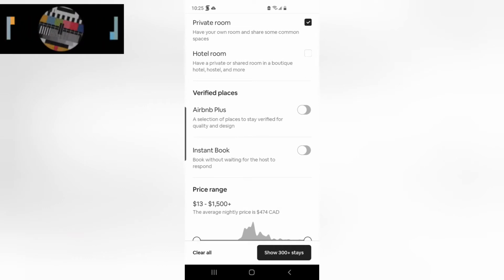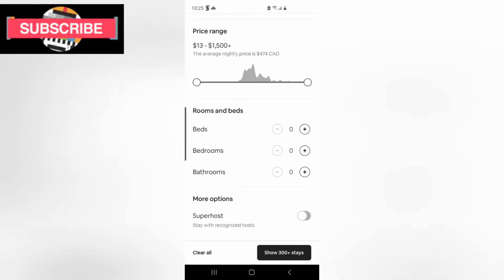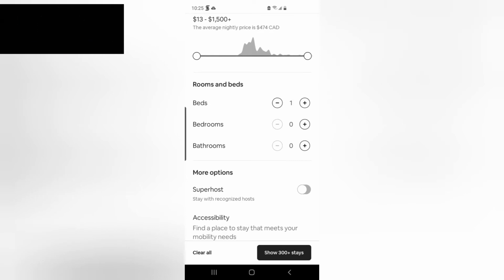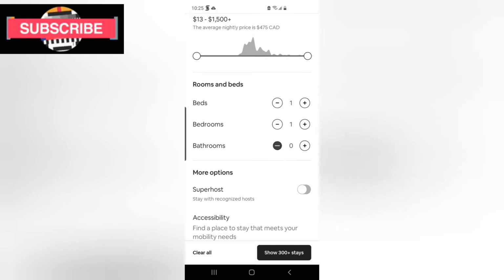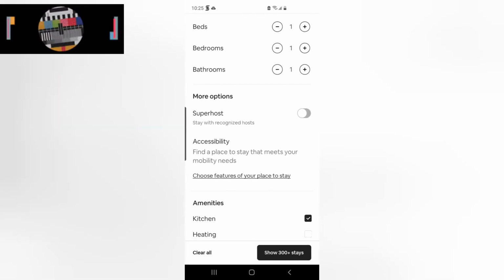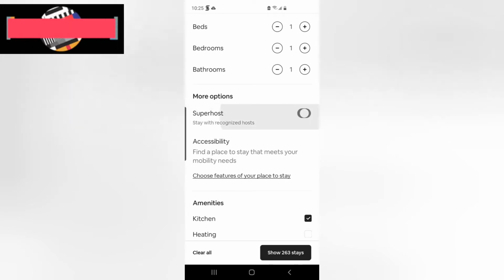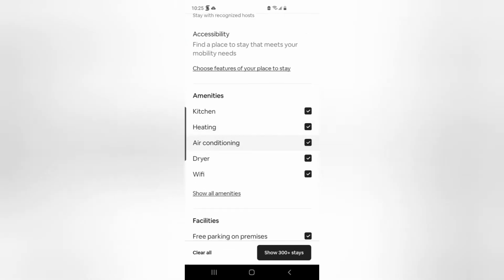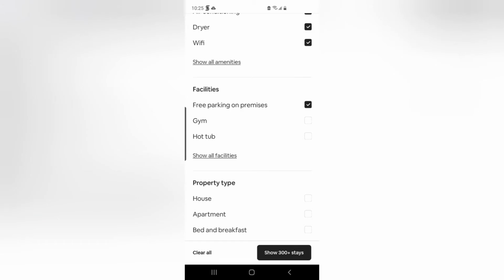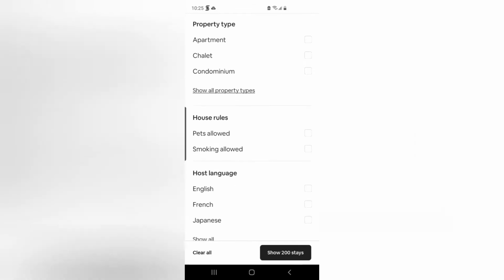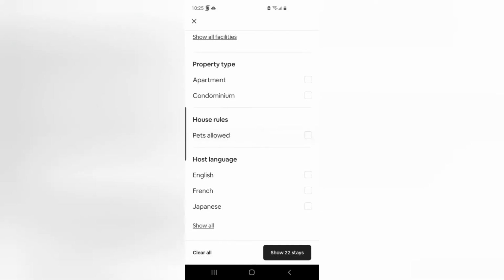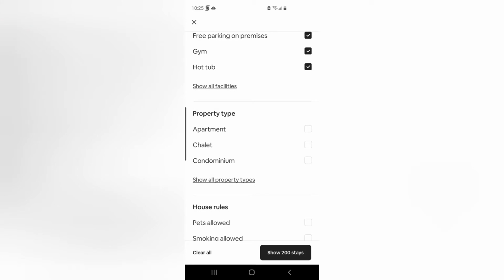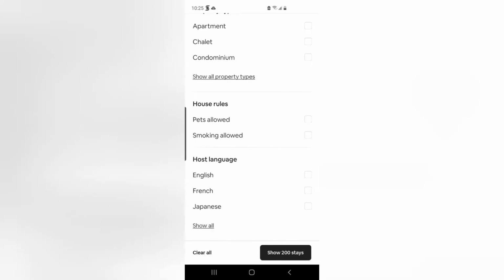And you see, these are the beds, how many beds, how many bedrooms, how many bathrooms, super host, and you can choose these on and off. You see that, and accessibility, and so on. Heating, air conditioning, gym, hot tub, there's so many things, pets allowed or not, condominium or so on.